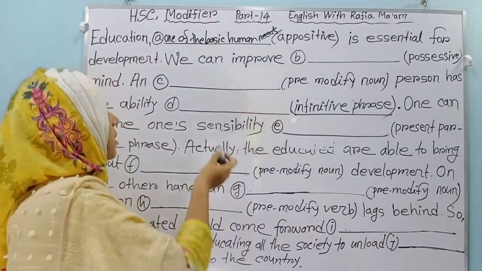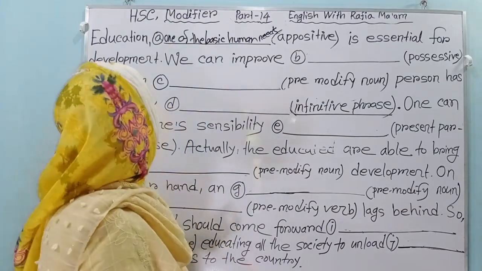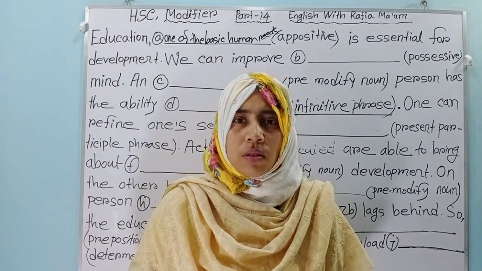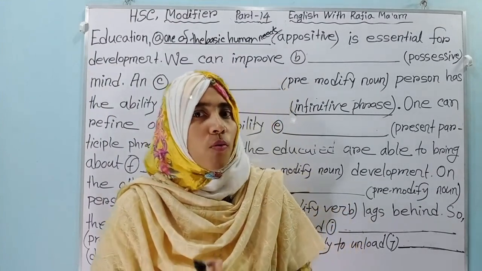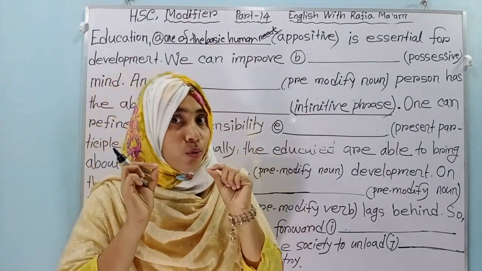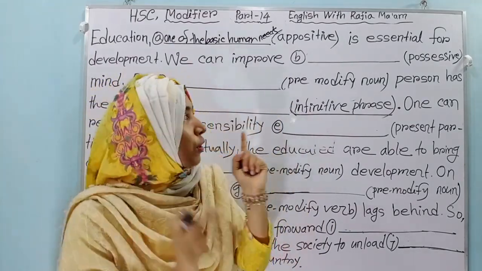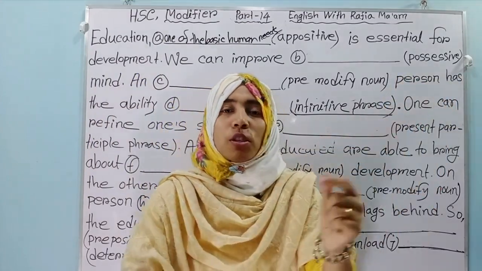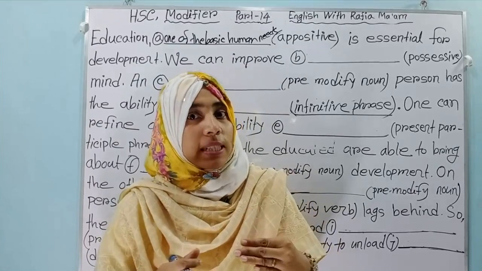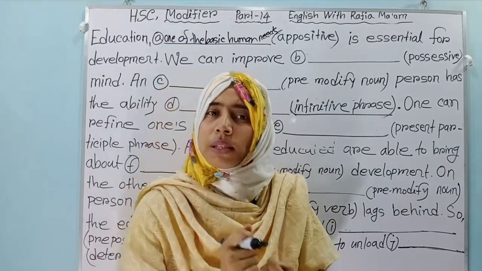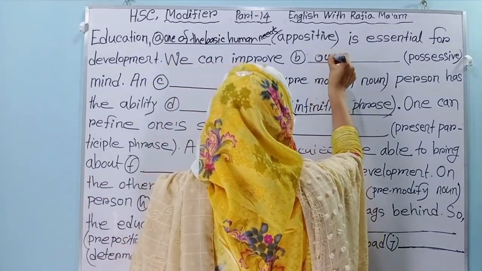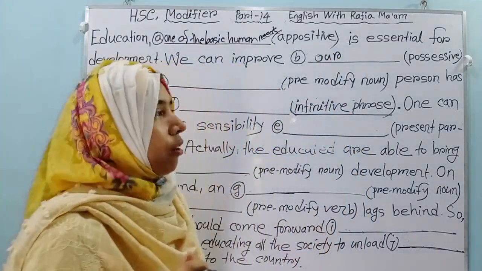Then you see: "We can improve dash mind." Whose mind can we improve? Of course, our mind. And here you have to use a possessive. You know we is subjective and us is objective, and the possessive is our. So what will be here? Of course, our. We can improve our mind.